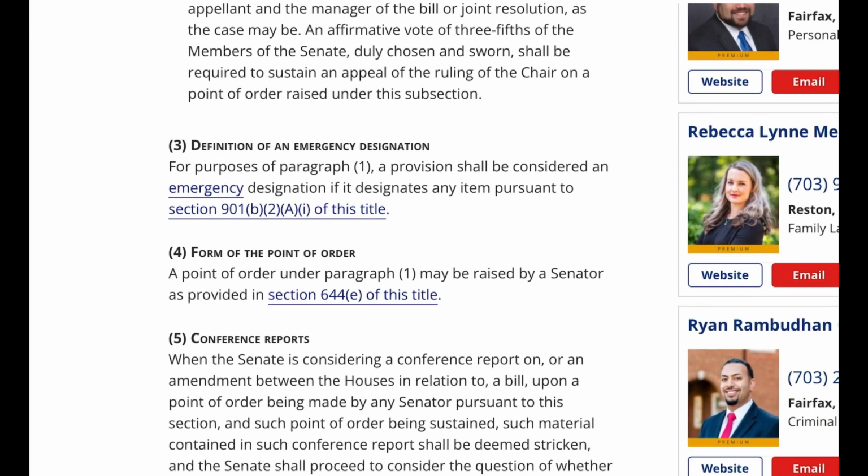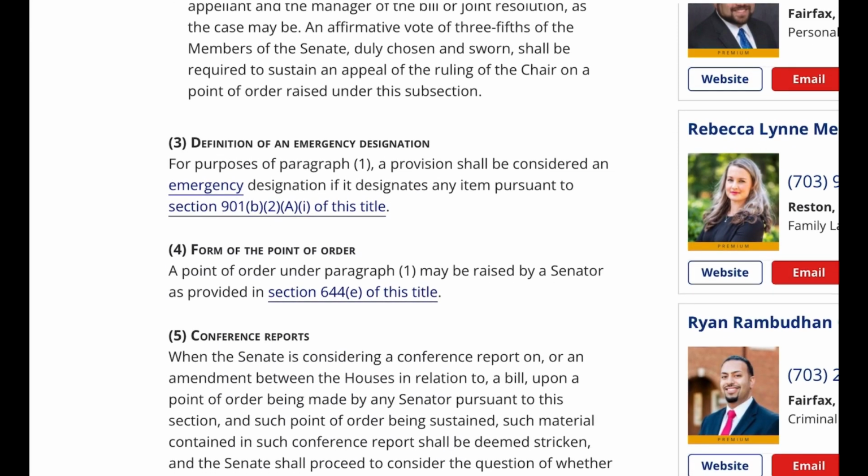3. Definition of an emergency designation for purposes of paragraph 1. A provision shall be considered an emergency designation if it designates any item pursuant to section 901(b)(2)(A)(i) of this title. 4.